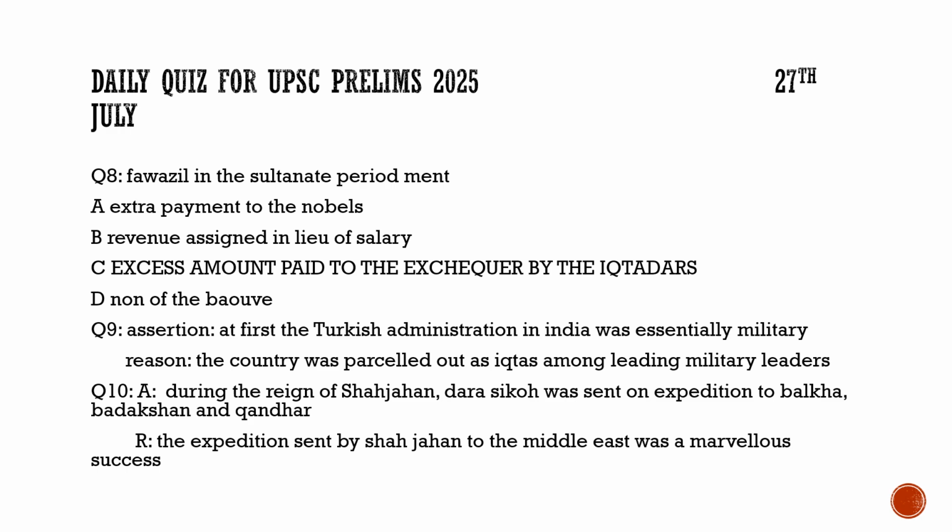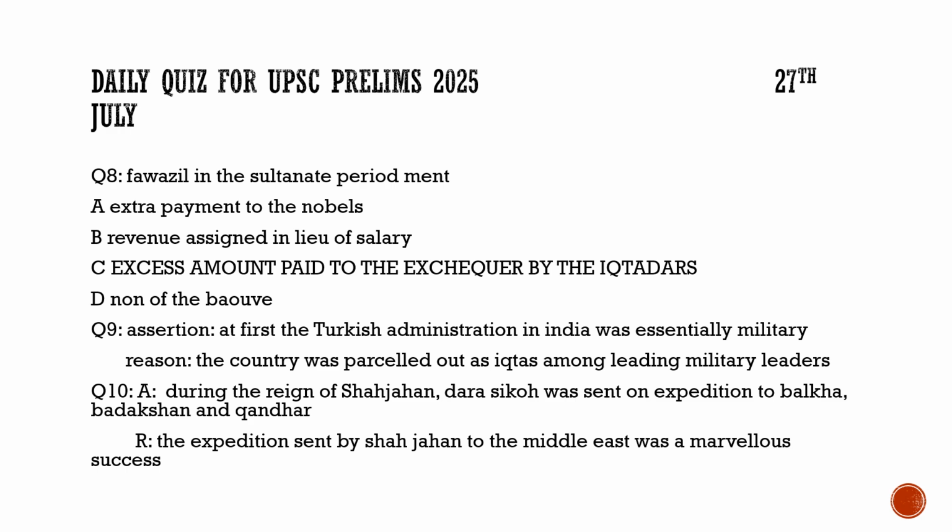Now coming to the question number 9, it is assertion and reason based. So here the assertion is, at first the Turkish administration in India was essentially military. 100% true. Reason is, the country was parceled out as iqtas among leading military leaders. 100% true. So both A and R are correct in this, and R is the correct explanation of A.